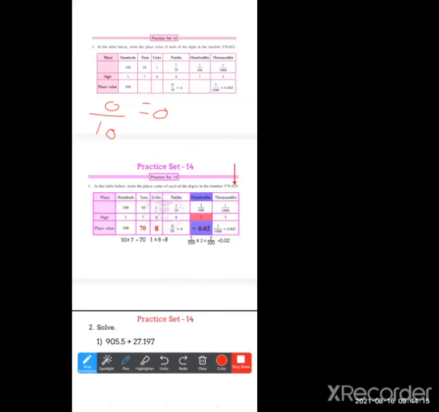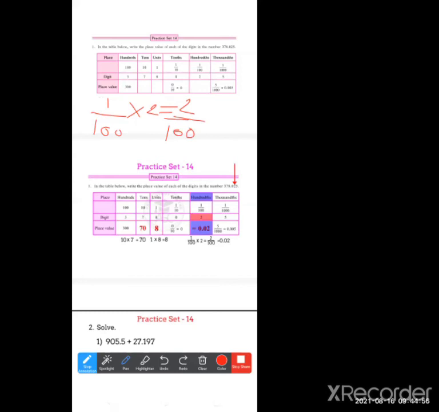Now the second sum. What is the digit? That is 2. What is the place of the 2? 100. So what will we do? See, 1 upon 100 is there. We will multiply it by 2: 1 twos are 2, upon 100.